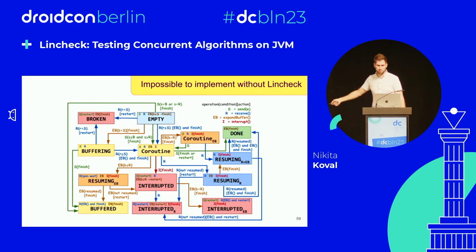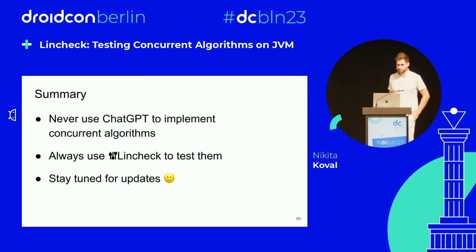There was a stress test that said your implementation is incorrect, but we knew it without any test. But how to explain the error, how to understand the bug? We had to implement the model checking mode in Lincheck to explain the bug. Because even if you can explain this particular bug, spending several days, then you have another one, and another one, and another one. That's why we built the tool. And now we are sure that this kind of algorithm also works. And it's in production, so that's cool.